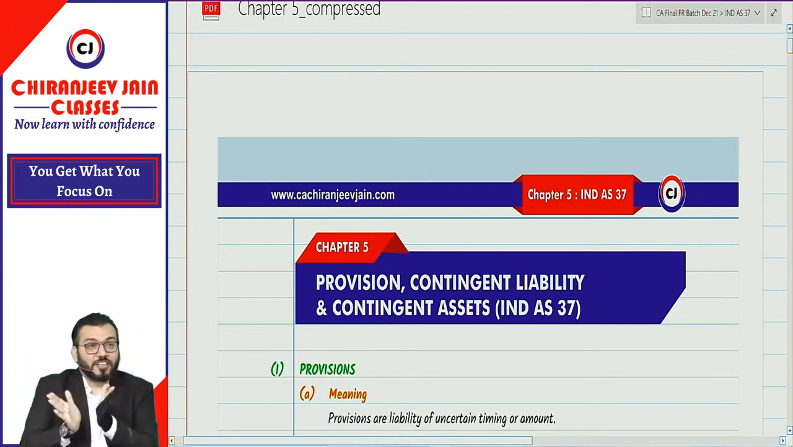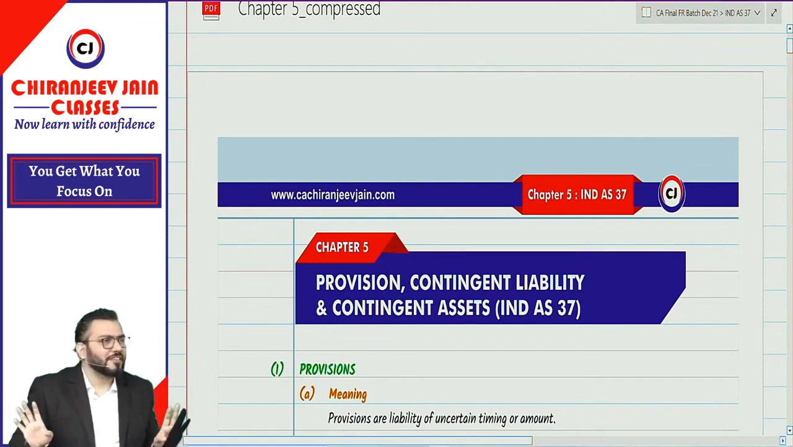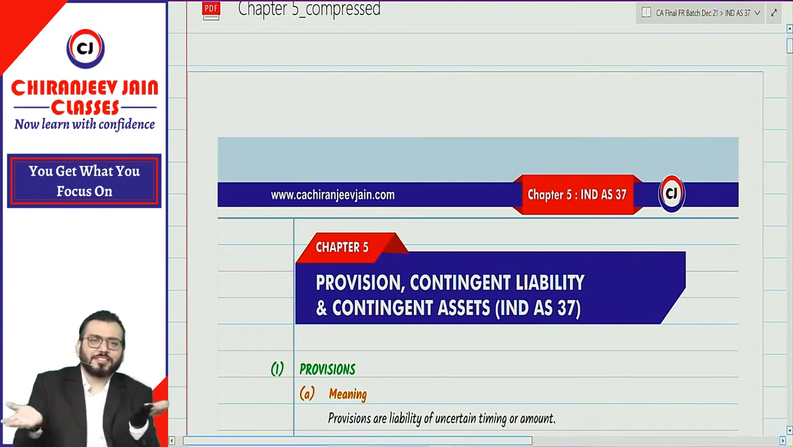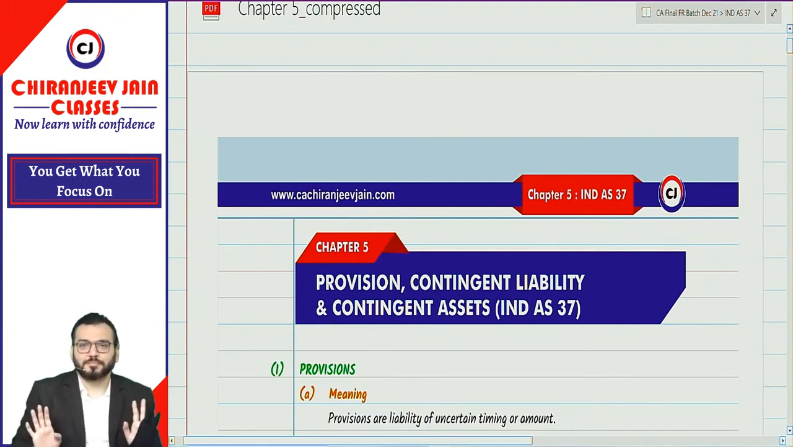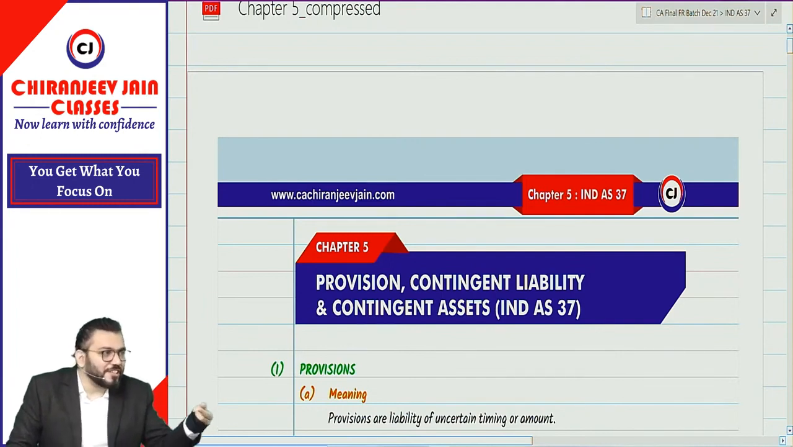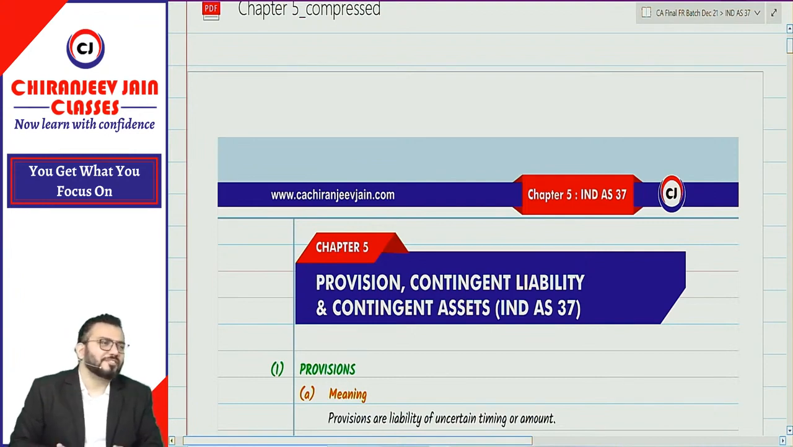Means you are saying provision is certain. This is the first answer, and in every batch, believe me, this is the first answer I get. The first answer is that provisions are certain and contingent liability may or may not happen. Provisions are certain. Correct now? Totally wrong. How can provisions be certain? If it is certain, then it becomes a pure liability. Then what is the difference between liability and provision?